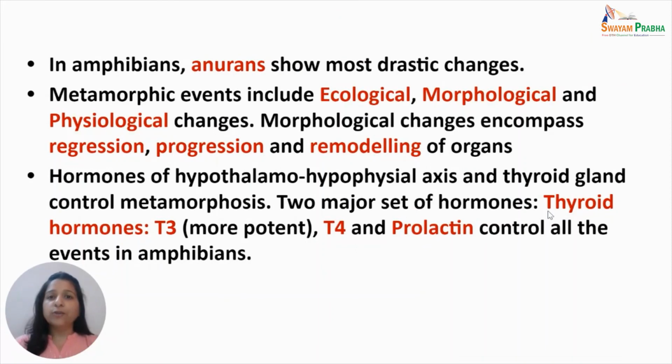In amphibians, anurans show most drastic changes as compared to urodeles and caecilians. Metamorphic changes include ecological, morphological, and physiological changes. Morphological changes encompass regression, progression, and remodeling of organs. The hypothalamus-hypophyseal axis and thyroid gland secrete hormones which control metamorphosis. Two major sets of hormones, that is the thyroid hormones, in which T3 and T4 are present, out of which T3 is more active or more potent, and the second is prolactin, control all the events of metamorphosis in amphibians.